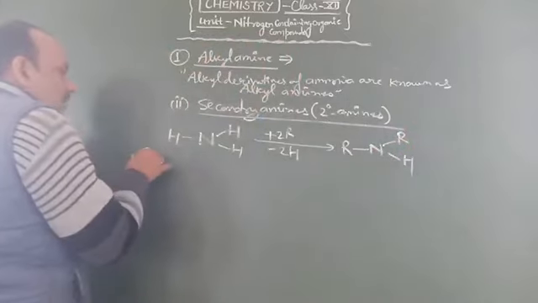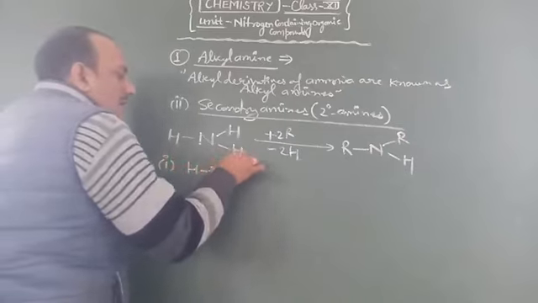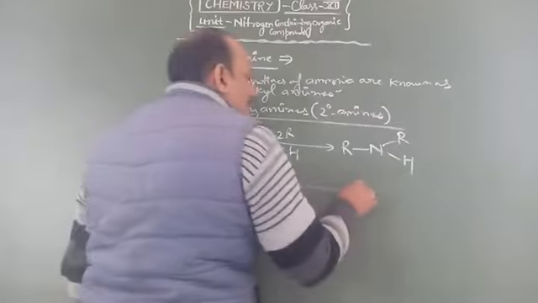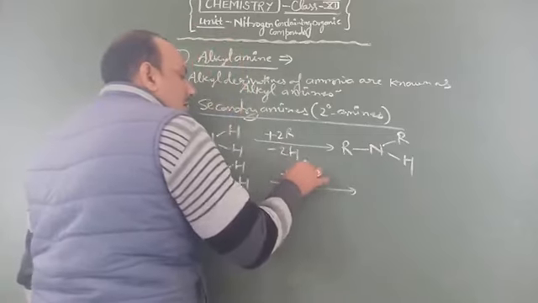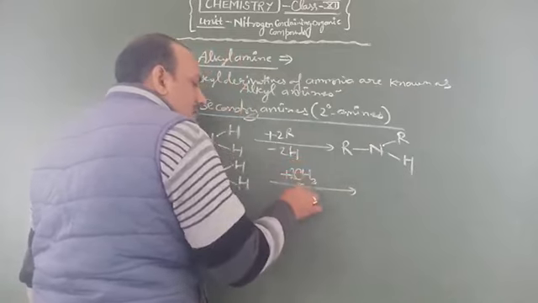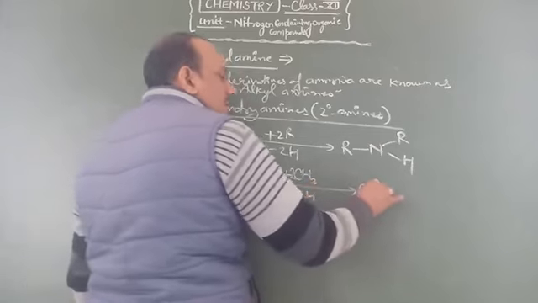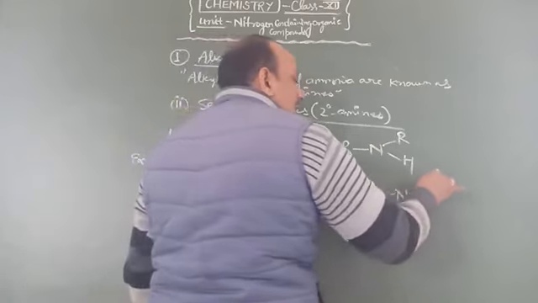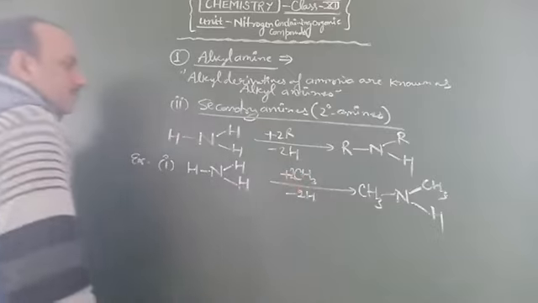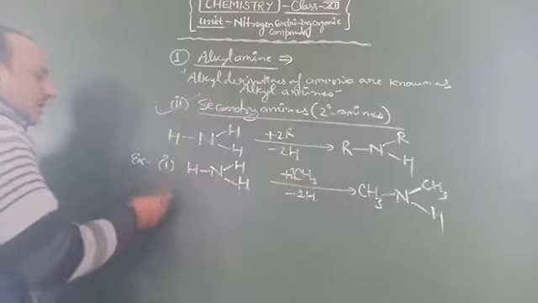For example, in H-N-H, the hydrogen atoms are substituted by methyl. Then the formula is CH3-NH-CH3. It is called dimethylamine and also belongs to the 2 degree category.